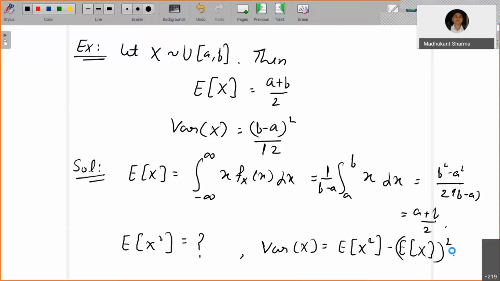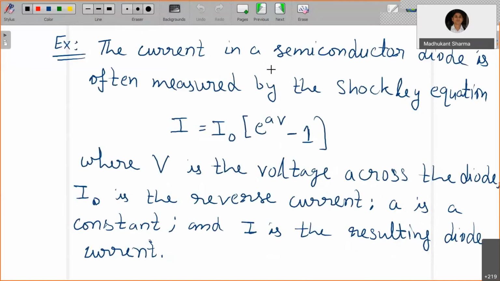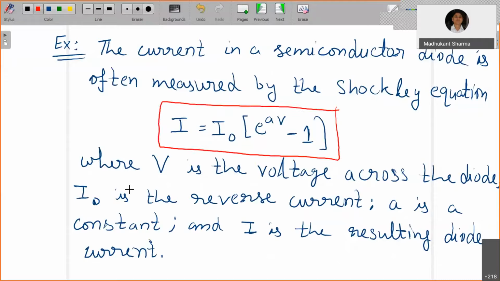Okay, let's consider one more example. The current in a semiconductor diode is often measured by the Shockley equation. So this is given here. In the Shockley equation, V denotes the voltage across the diode, I naught is the reverse current, and A is a constant, and I is the resulting diode current. Now it is given what the values of A and I naught are, and the distribution of V. Then you are supposed to identify the expected value of the resulting diode current.